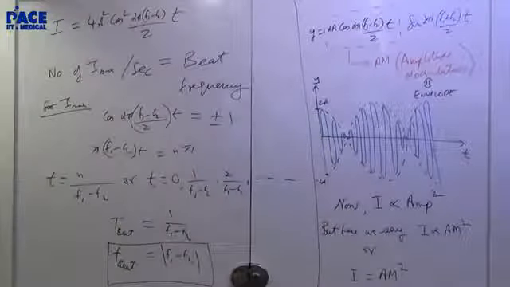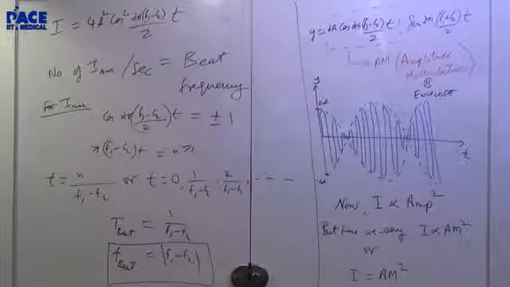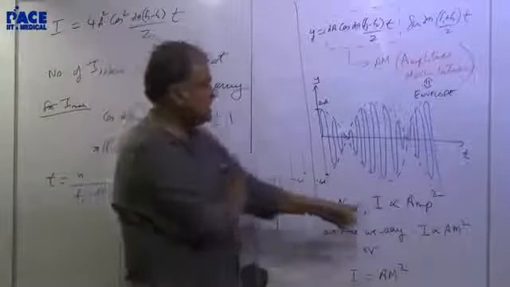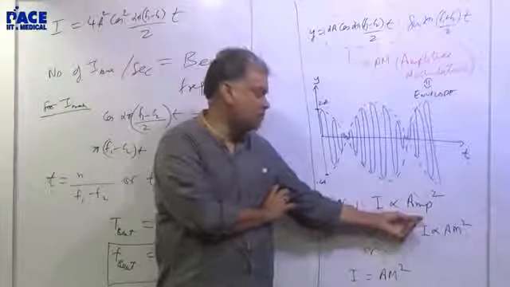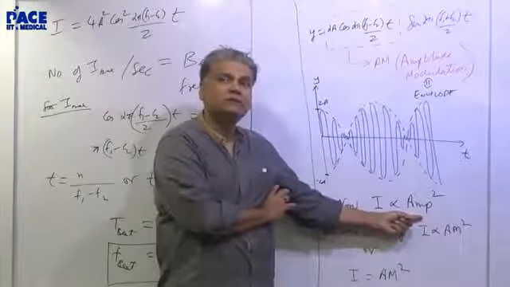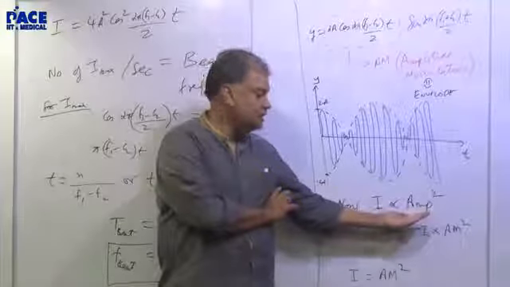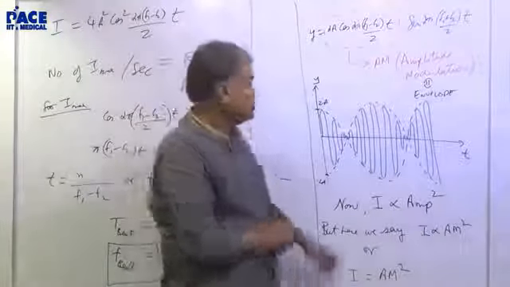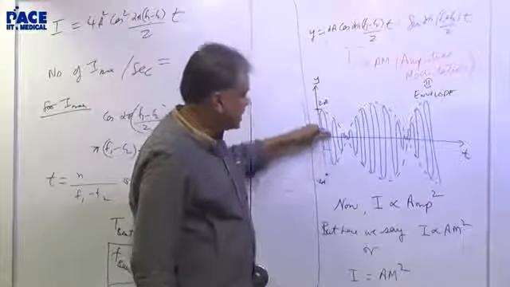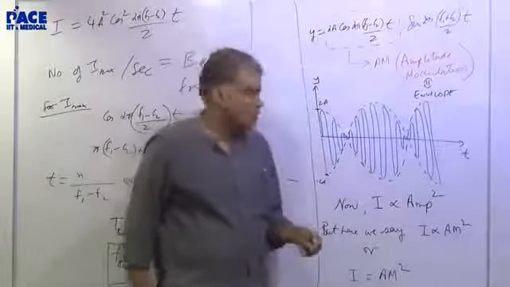Sir, how did I become AM square? How is I equal to AM? I is proportional to amplitude square. Are you asking how I is proportional to amplitude square? Yes, sir. This is okay. Fine. Now I told you that the faster changes we cannot make out. So when this goes from here and comes back here, you will only feel that it's gone here.